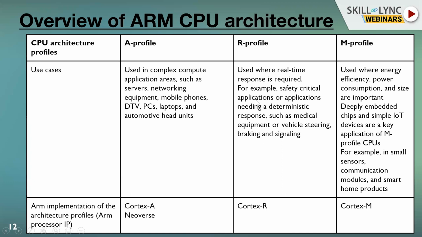These are very real time in nature, which is very important in embedded systems. Not that much higher-end performance is required, but it is a very deterministic device, especially in automotive, medical systems, aerospace and military technologies, right? So we use ARM Cortex R-based CPUs.